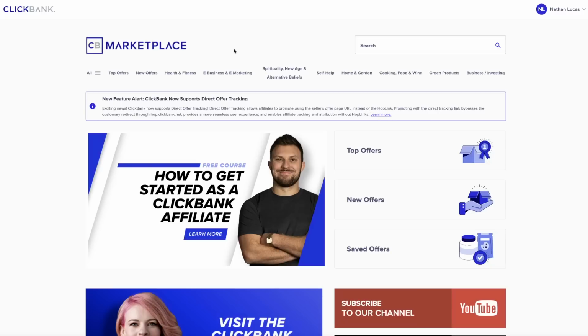So for this example, I'm jumping over to ClickBank, which is completely free. This is an affiliate marketplace where you can sell other people's products. You can sign up absolutely free. It costs you nothing. Once you're logged in, you have something here called the ClickBank Marketplace, and you have all of these different categories at the top.